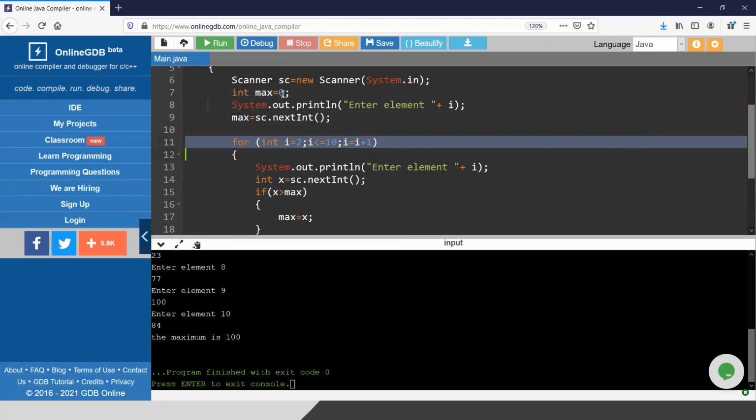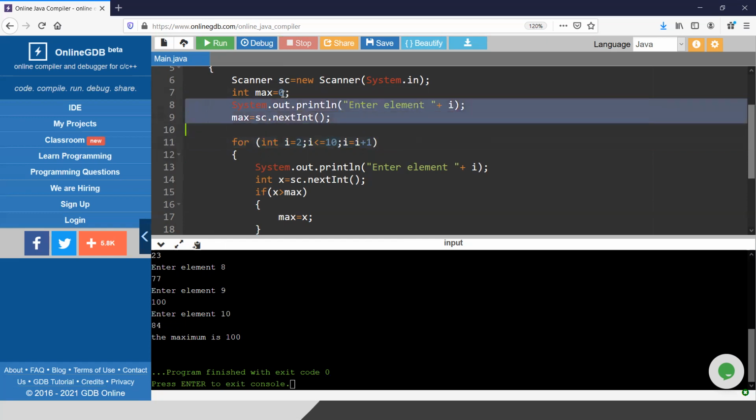If the second value is greater than the first value, then max is the second value. Then if the third value is greater than max, then max is the third value, and so on. But the first value will be taken outside of the for loop and it will be max. So it will not be good to take it as 0. Suppose anyone enters all 10 numbers as negative, like -5, -3, -2, -7, then in your answer you can see the maximum is 0, but all the numbers are negative.